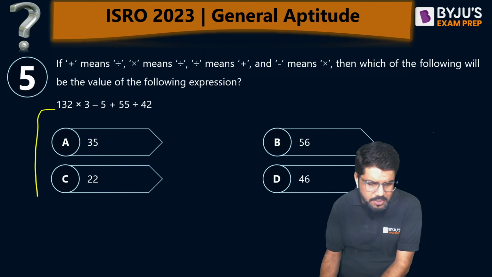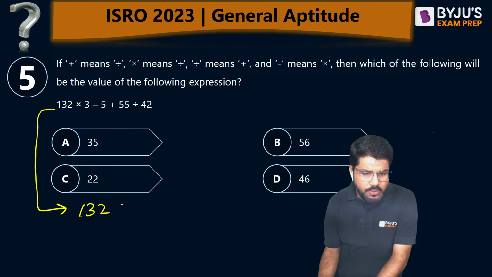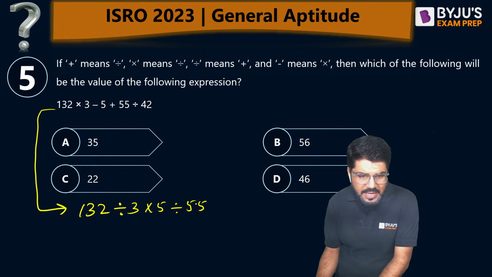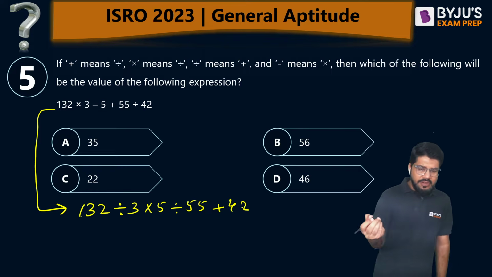So let me do it here only, guys. You can pause and solve by the time. So 132 into. Now into is what? Divide. So 132 divide by 3. Minus is into, into 5. Then plus is divide. So divide by 55. And divide means plus. So plus of 42.